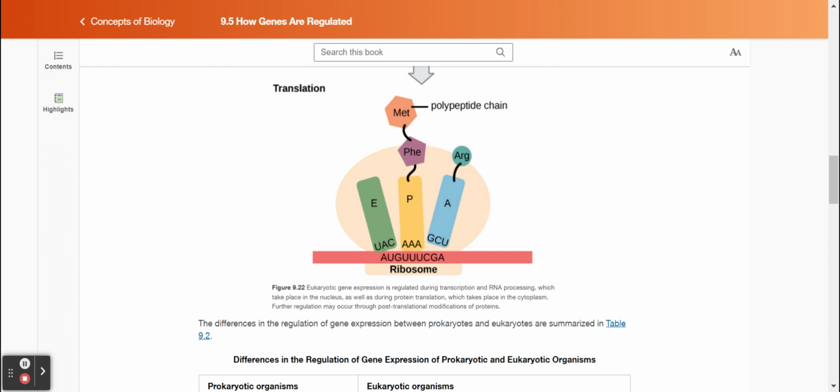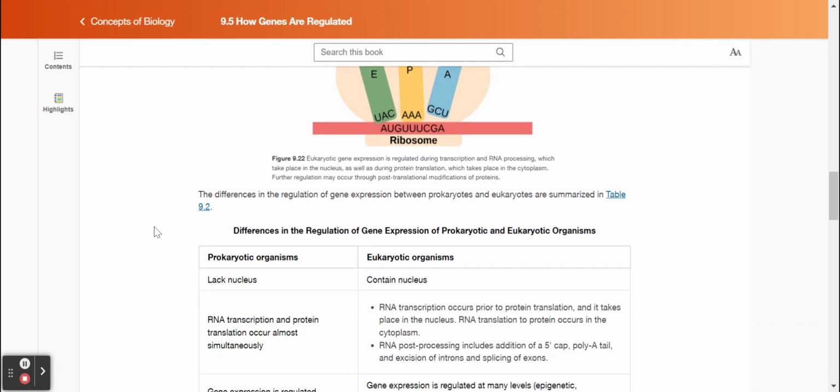The differences in the regulation of gene expression between prokaryotes and eukaryotes are summarized in Table 9.2.